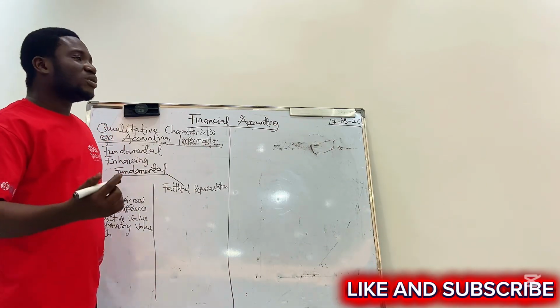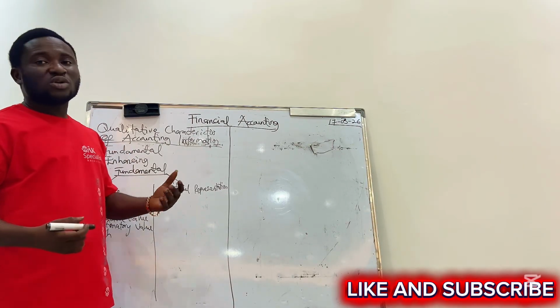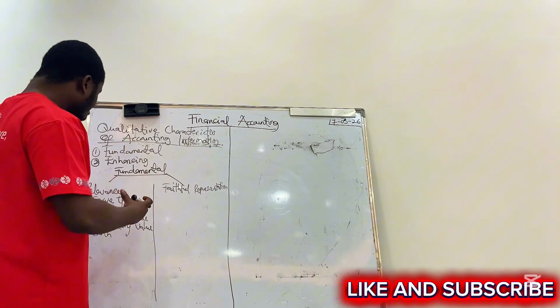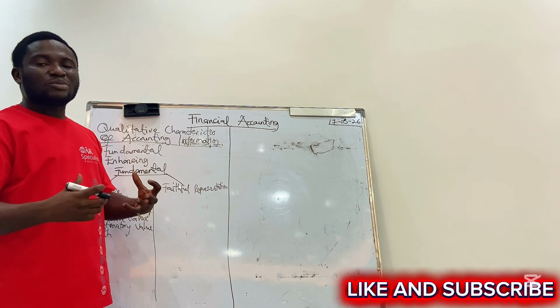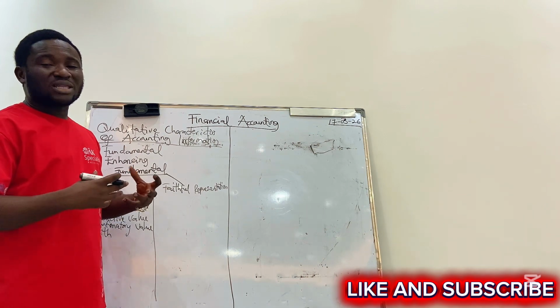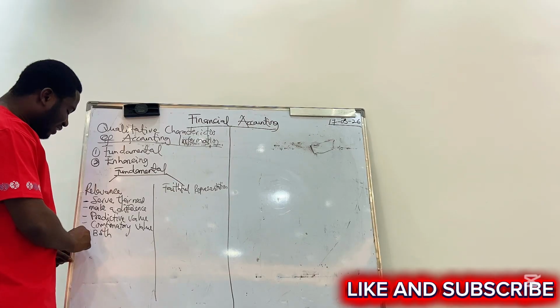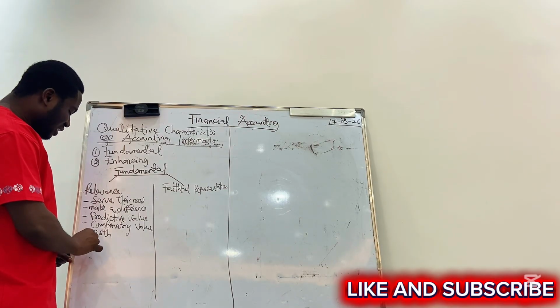So in exams, the reason why some of you don't get the full marks is that you just explain that relevance means so and so, and you go. But you're supposed to talk about all these things so that you'll be able to get the full mark. And you cannot talk about relevance without adding materiality.